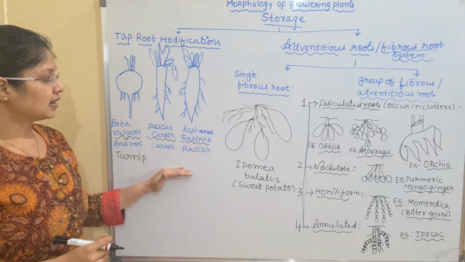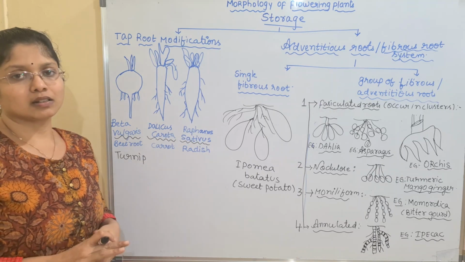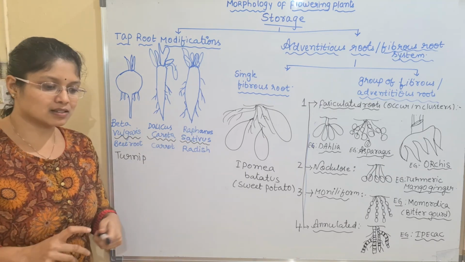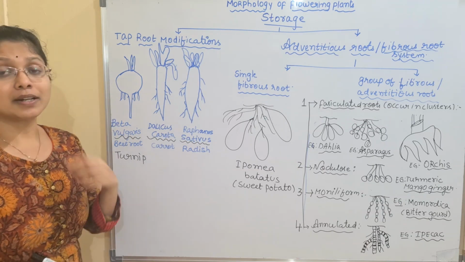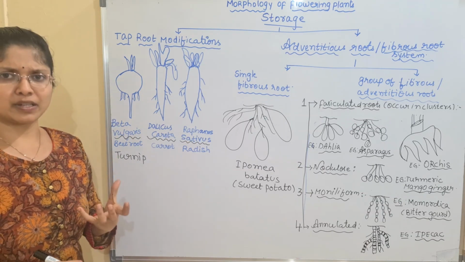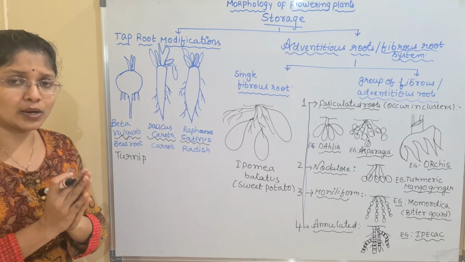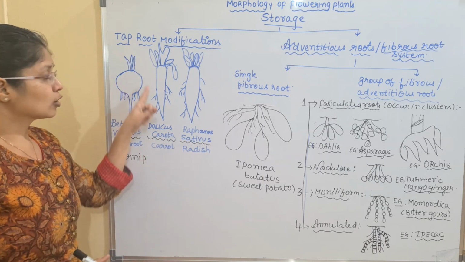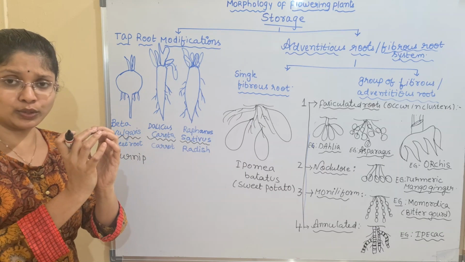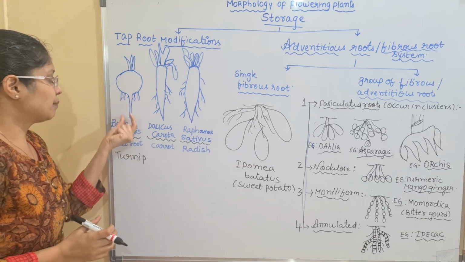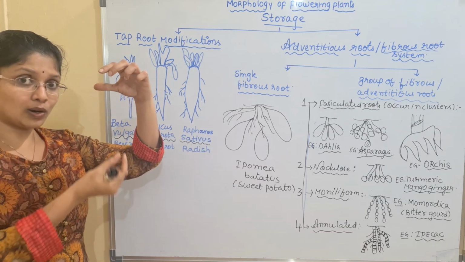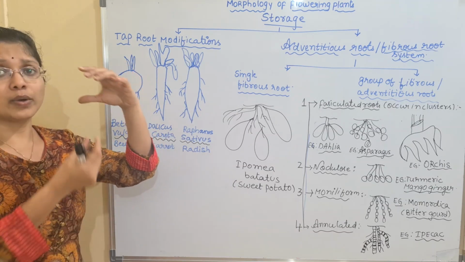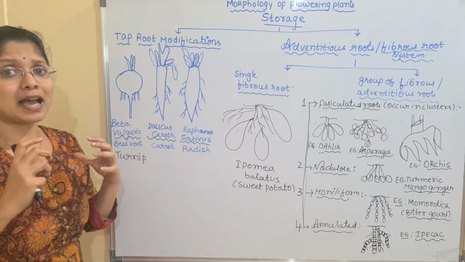So here the shapes are even given in your NCERT, so I am mainly discussing the shapes here. So Beta vulgaris, the beetroot, will give a napiform shape. What is a napiform shape? Napiform shape is the one where there is a spherical or globular fleshy root, but leaving a tapering end. You can see a tail. If you observe any beetroot, you can see a small tail below the vegetable.